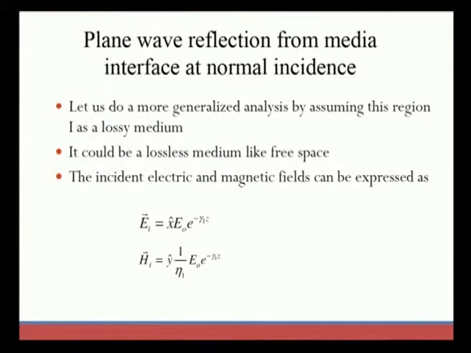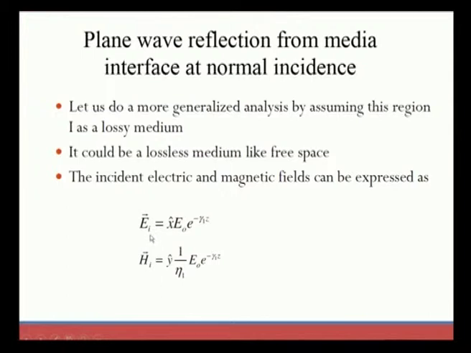Now we need to write down the next basic thing that we know, that is the electric and magnetic field expressions. So, let us generalize by analyzing region 1, where we need the expressions for the electric and magnetic fields of a lossy medium. It could also be a lossless medium like free space in region 1. So, the incident electric and magnetic fields will be given like this.